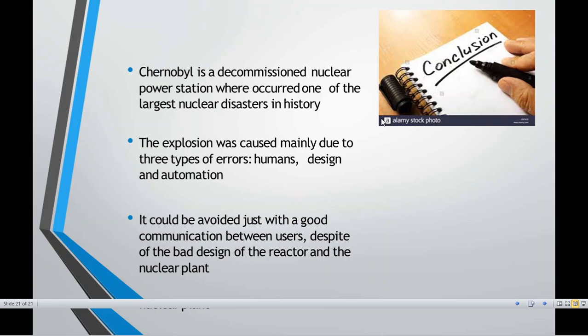This explosion had major effects, and these major effects should be controlled or studied further. Nuclear power plant was actually a given concluding title by some of the scientists who studied the Chernobyl incident. To avoid this kind of accident, they made a statement that a nuclear power plant should always be designed in such a manner that it is best to be used without harming the environment and without harming human society. So this was something related to the Chernobyl accident.